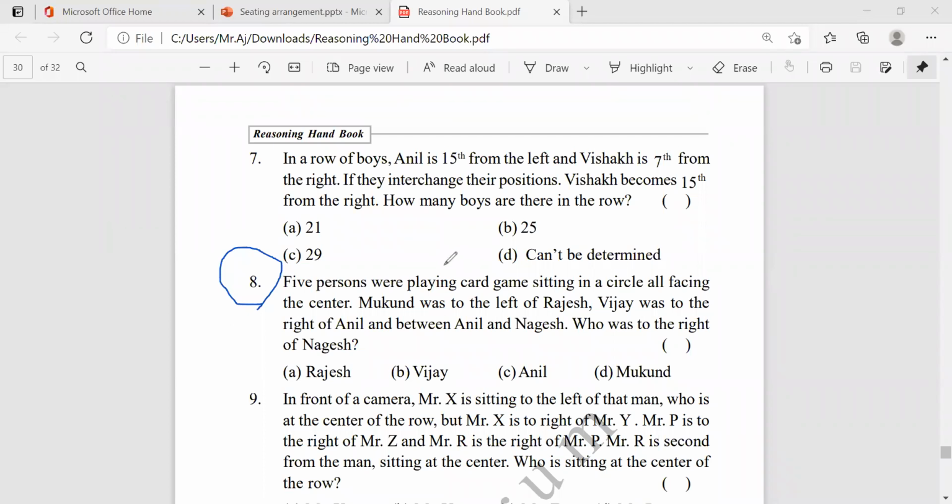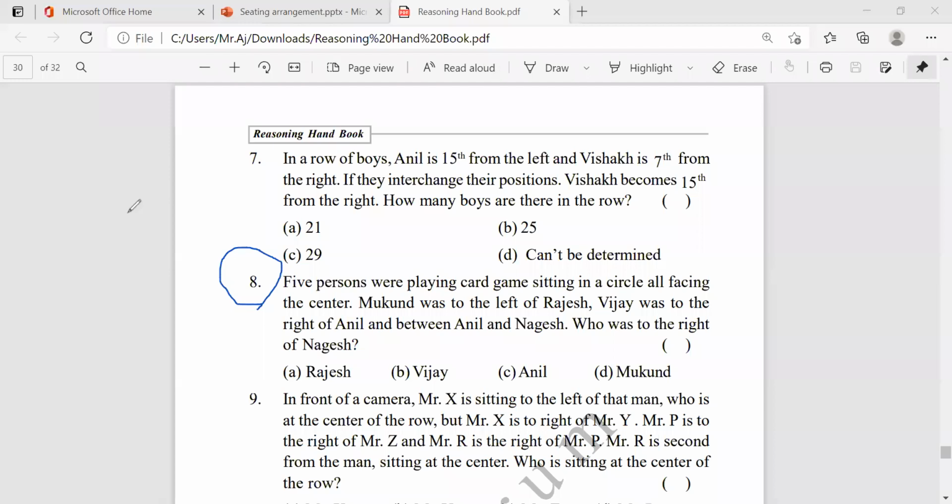5 persons. And we're playing card game sitting in circle or facing center. See, they mention here facing is center. If they don't mention also, the people will sit around the circle and playing cards. It means everyone faces to the inside only, right? So facing inside, not facing outside. It's very important.